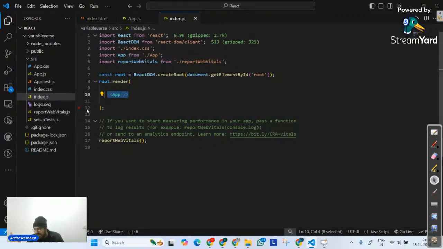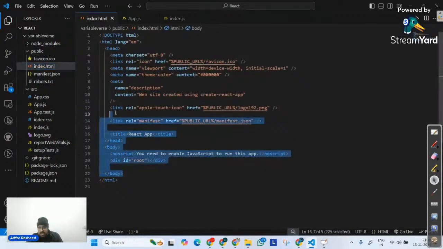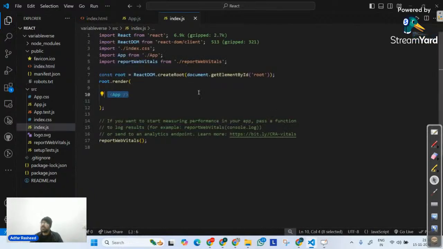Now there's a very important question that Ramesh has asked. This is the question that I was expecting. If you look at this entire structure that we have, you can completely understand and agree that index.html does not have any connection with this index.js. So how is it creating the connection?